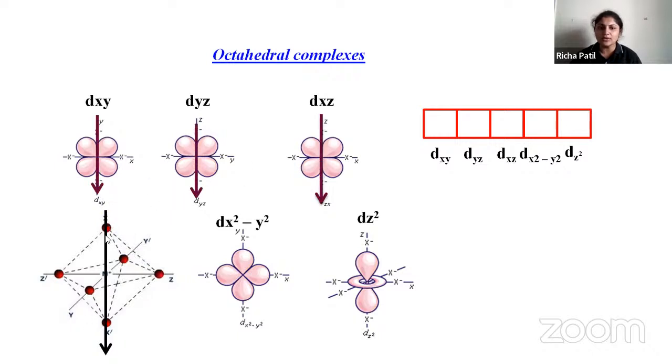Whenever the ligand is along the axis, dxy, dyz, and dxz lie in between the axes, perpendicular to the plane of the metal. And dx square minus y square lies along the axis.